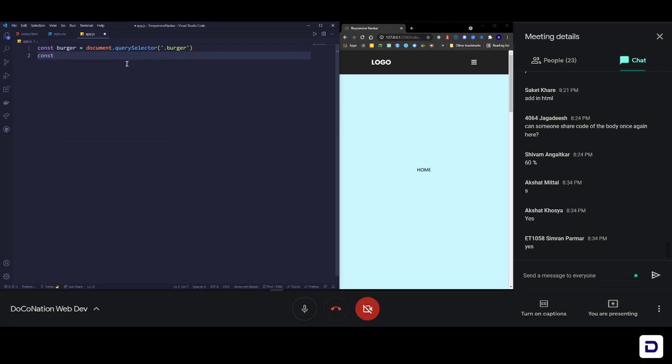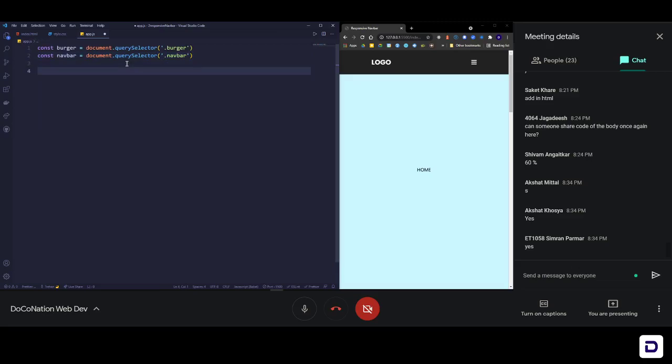and the next thing that I need is the navbar. So const navbar equals to, again the same thing, document dot querySelector, and then here I'm going to write dot navbar, not mavbar but navbar. Okay, so I have both the elements from my HTML file that I need.